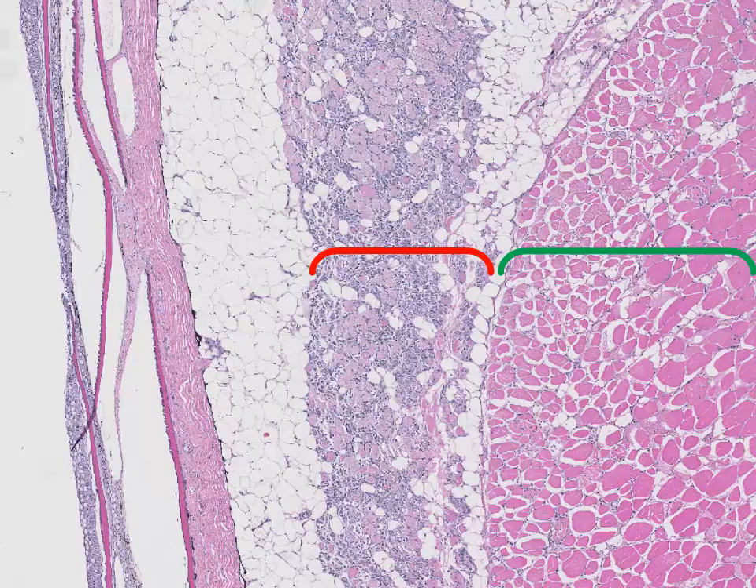Within sections of the skeletal muscle, there's widespread degeneration and necrosis of the red muscle fibers with associated lymphohistiocytic inflammation. This is highlighted in red. The white muscle, which is labeled in green, is largely unaffected.